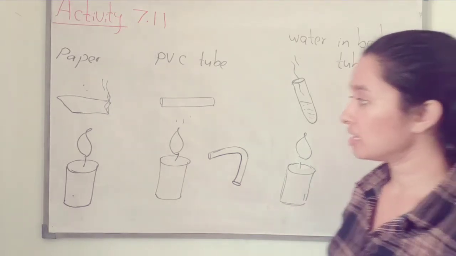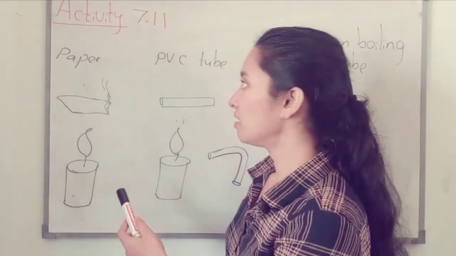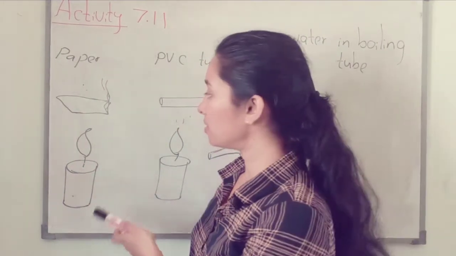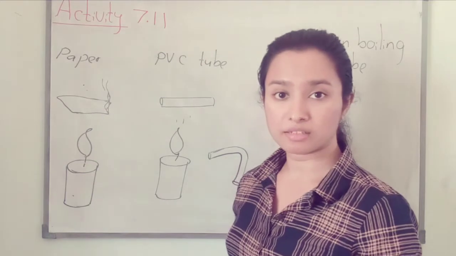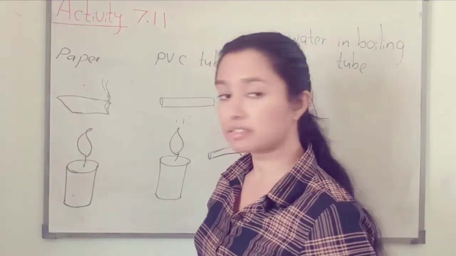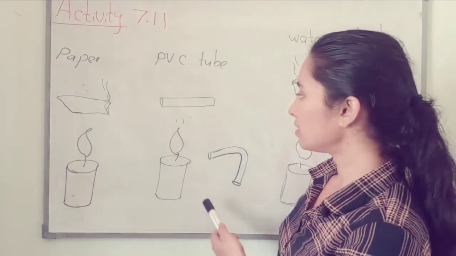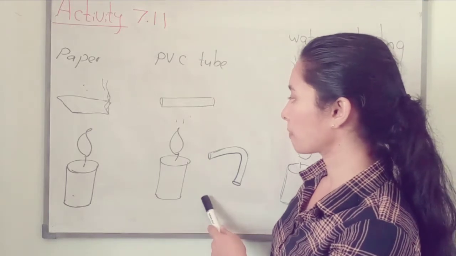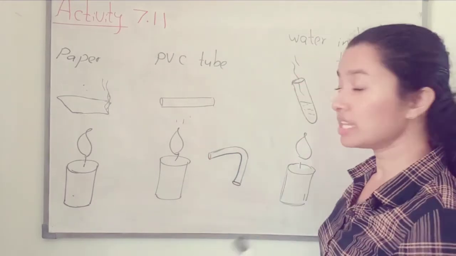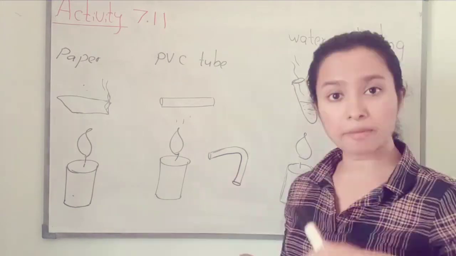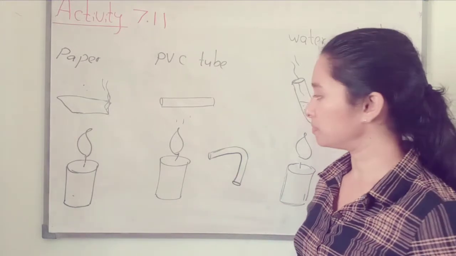What will happen? Here you can see this is a piece of paper. The paper will burn. We can see the paper is burning. Then what will happen here? The PVC tube will heat and we can bend the PVC tube.